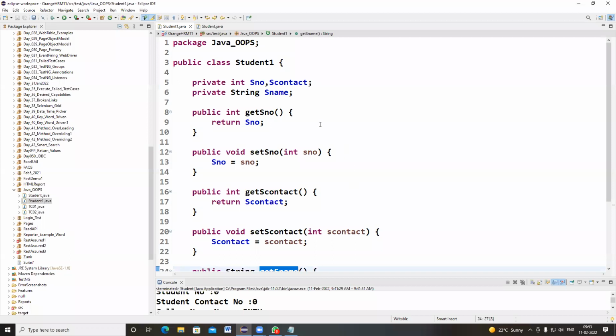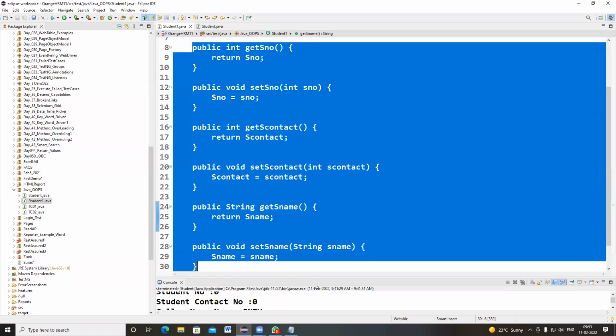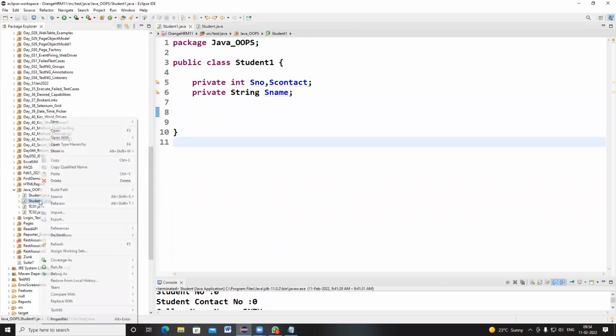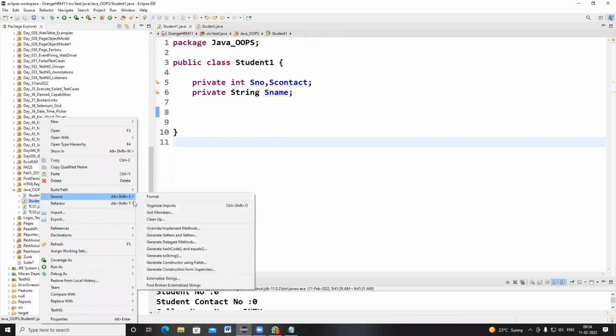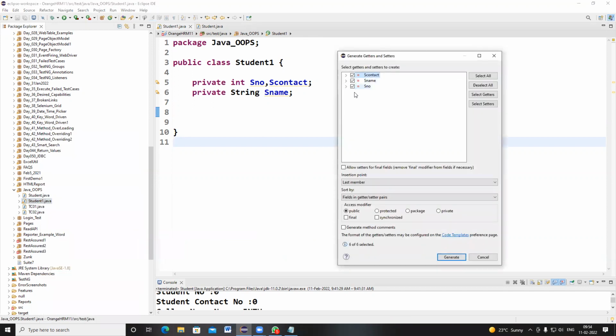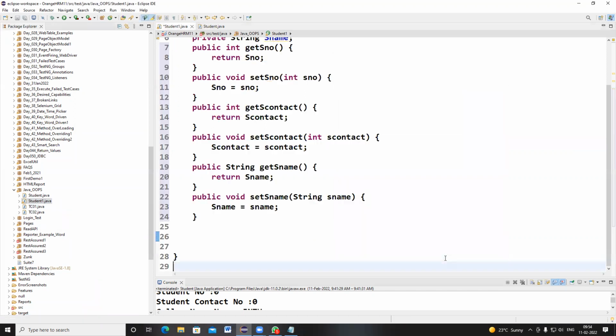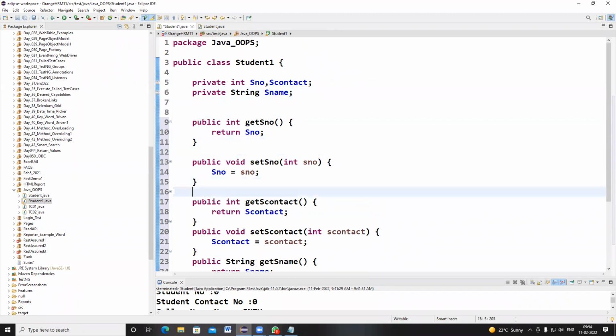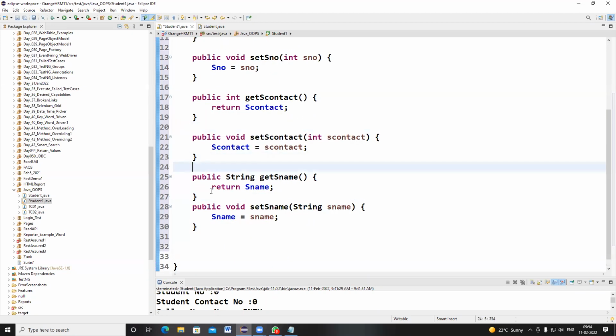I'm going to show you one more time. Just see. I have written a class and declared these variables, and I want to generate setters and getters for this class. Right click, go to Source, click on generate getters and setters, and select these values. I'm clicking on generate getters and setters. For this class, setters and getters have been generated for every field automatically.